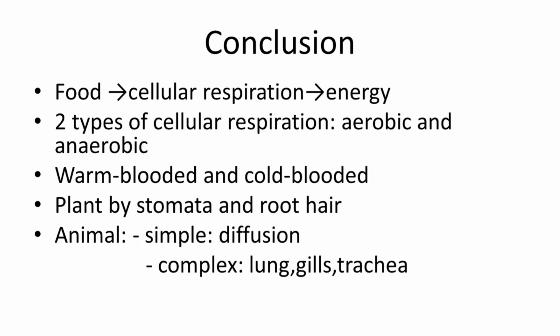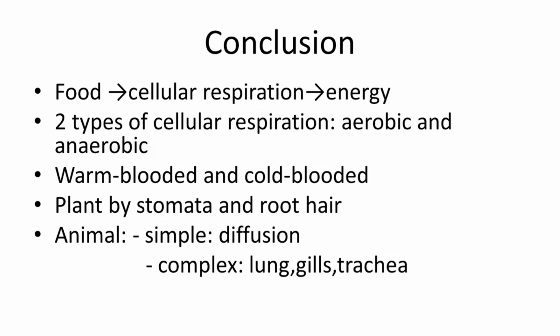In conclusion, we know that food is energy, but after this lesson we learned that between food and energy there is also one process called cellular respiration. We have two types of it: aerobic and anaerobic.